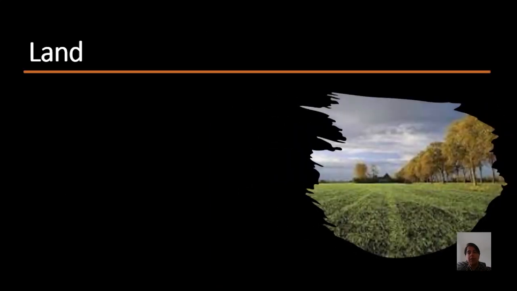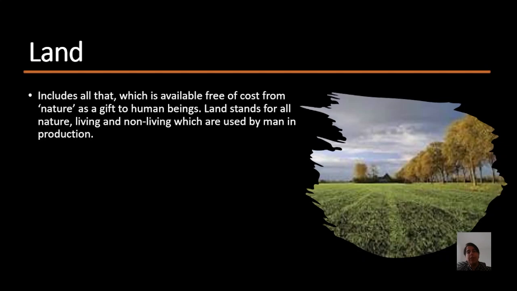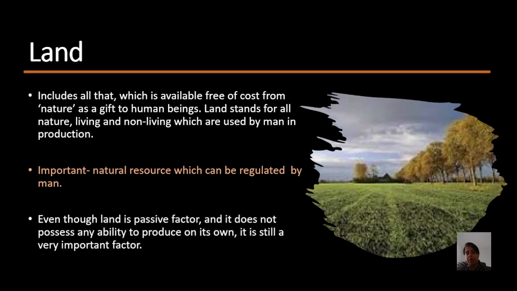What is land in economics? Land is anything which is available free of cost from nature as a gift to human beings. So basically, land is any natural resource around us. The important thing we have to keep in mind in economics is that it should be possible to be regulated by man. So any natural resource which can be regulated by man is considered as land in economics. For example, when I discussed space, the part of space where human beings are able to reach and control will be considered as land in economics.